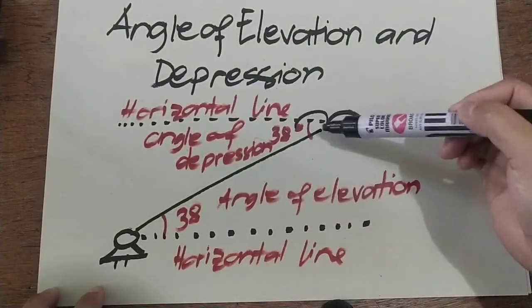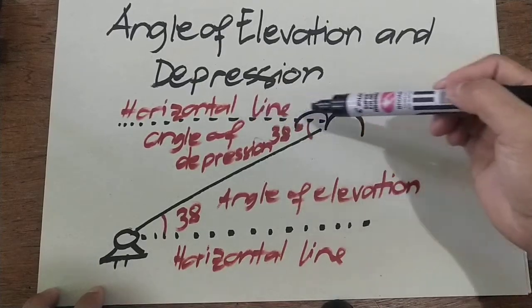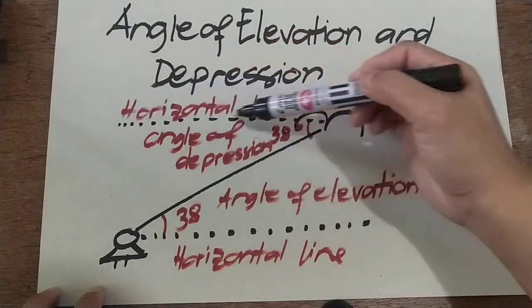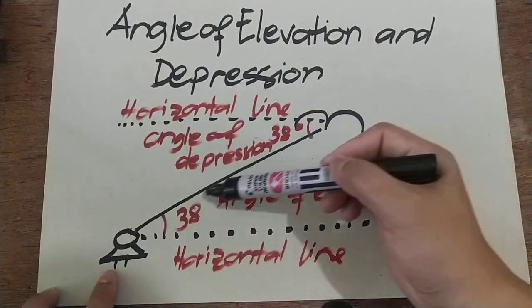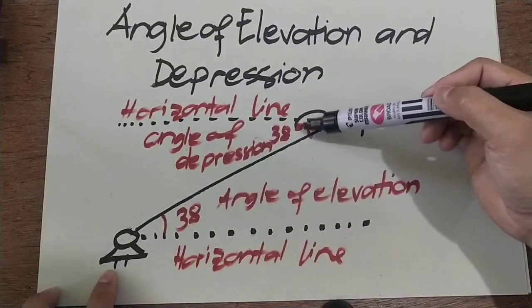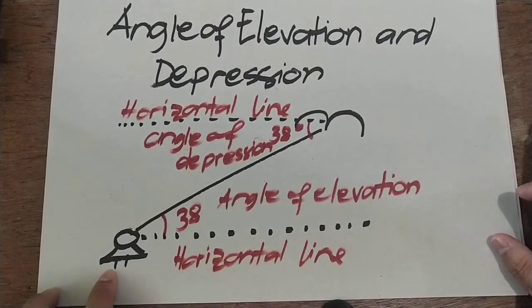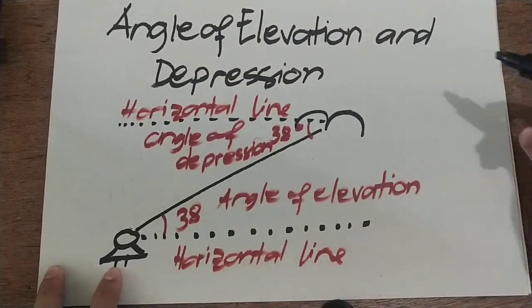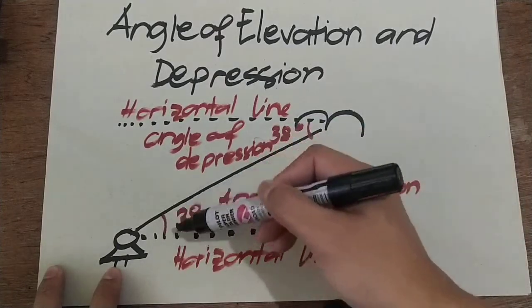Halimbawa, ito ngayon yung ibon yan. Ngayon, itong ibon na to, kapag siya ay nakatingin ng diretso, ito yung horizontal line of sight niya. Tapos yung object niya ay nasa baba, syempre duduko siya, titingin doon sa object na nasa baba. So yung nabuong angle dyan, ito yung tinatawag nating angle of depression. Okay? So, ang sabi natin dito, pag sinabing angle of depression and angle of elevation, they are equal. So, ibig sabihin, kung ito ay 38, 38 din yan.